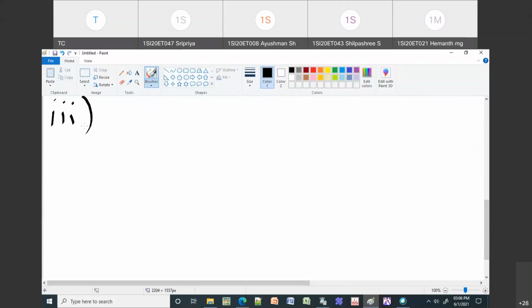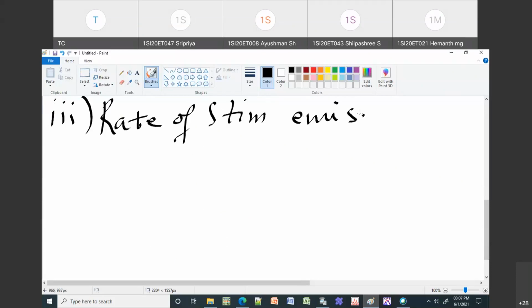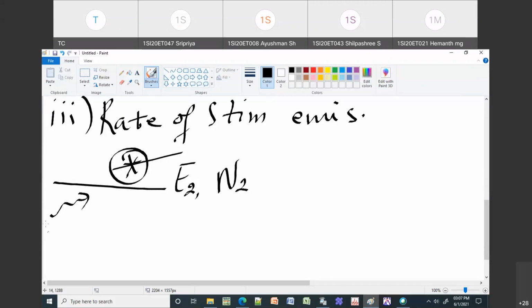So if I take the rate of stimulated emission, what is the meaning of stimulated emission? You take the atom which is already in excited state, and then you send some energy of E2 minus E1 equal to h nu. Then what happens?